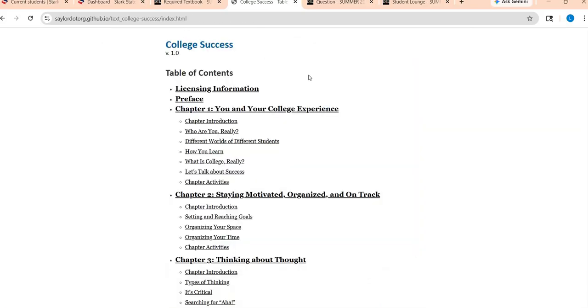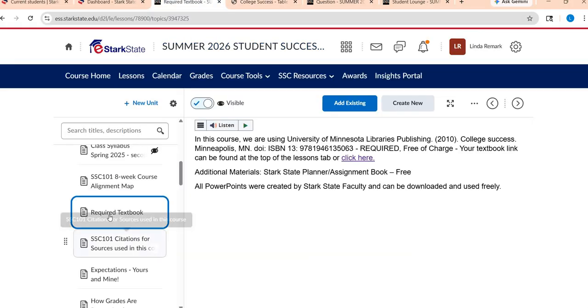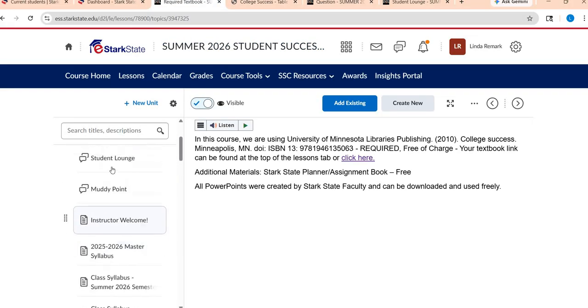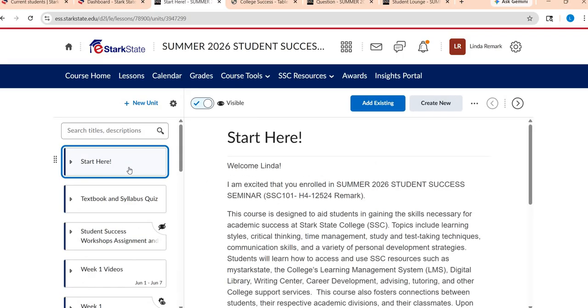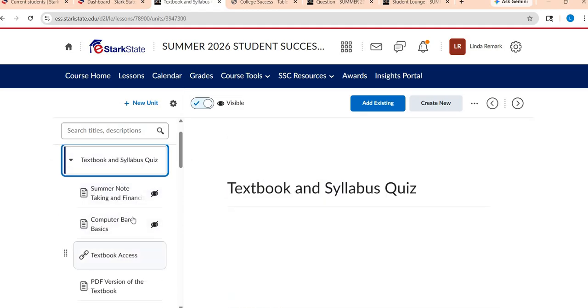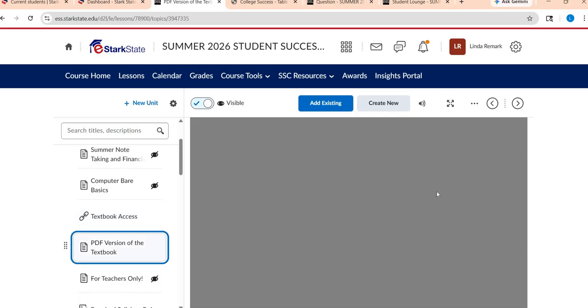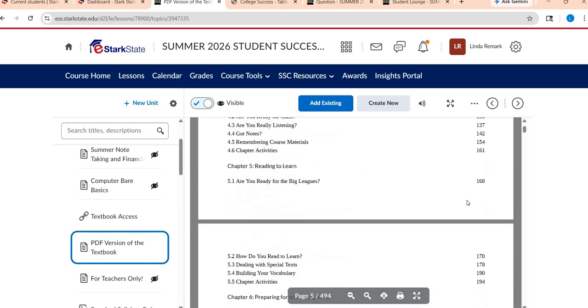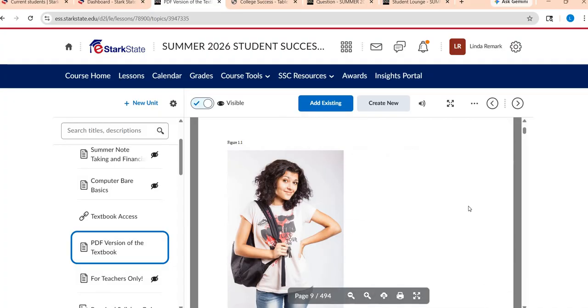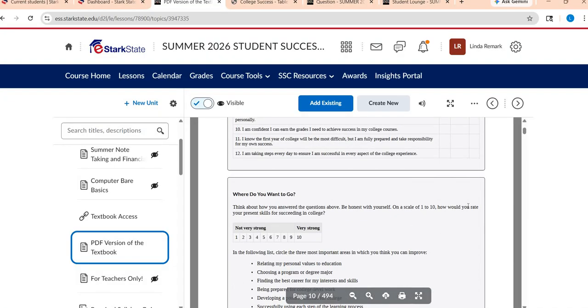Inside every weekly folder, there will be direct links to whatever chapter we're focusing on as well. So you don't always have to go back to that link right there. All right, so again, you'll end up using the Start Here area probably less and less as the semester or the summer goes on. Here is another link to your textbook access. Here's a PDF version of the text, if you are more comfortable. It's going to take a minute to load because it's so large. If you prefer to have it this way, although it might be a little more overwhelming with it all in one large PDF, that's totally up to you.